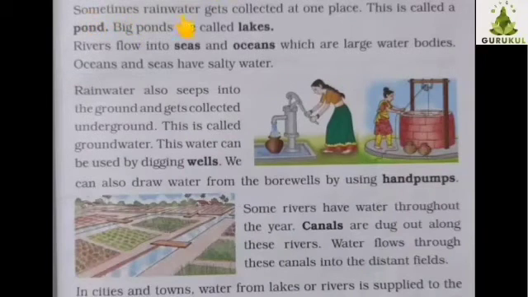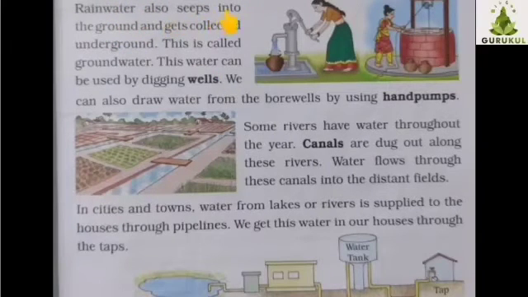Sometimes rainwater gets collected at one place. This is called a pond. Big ponds are called lakes. Rivers flow into seas and oceans, which are large water bodies. Oceans and seas have salty water. Rainwater also seeps into the ground and gets collected underground. This is called groundwater. This water can be used by digging wells.